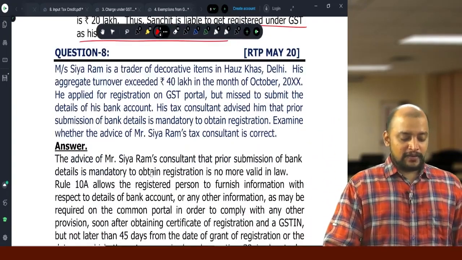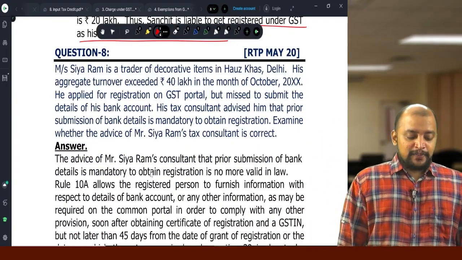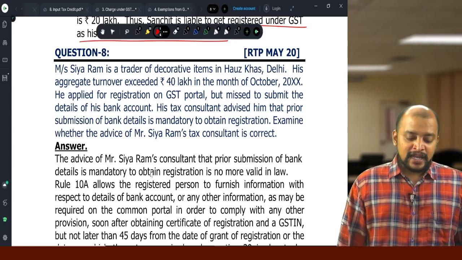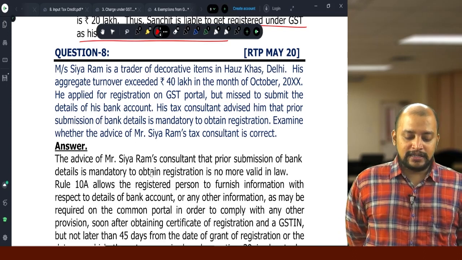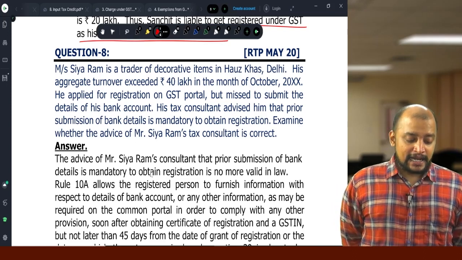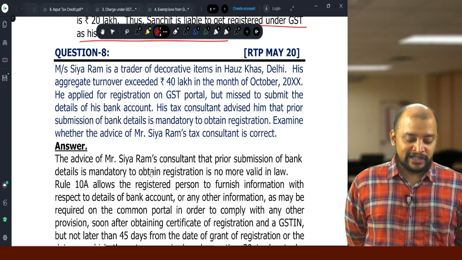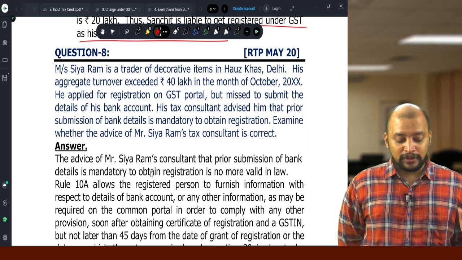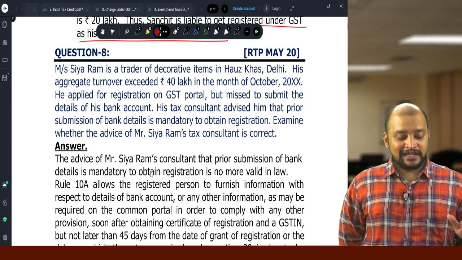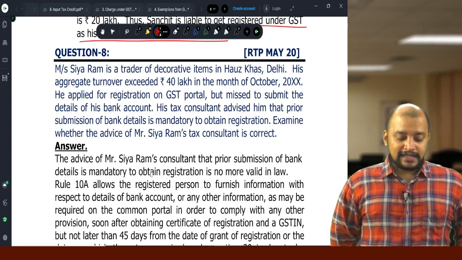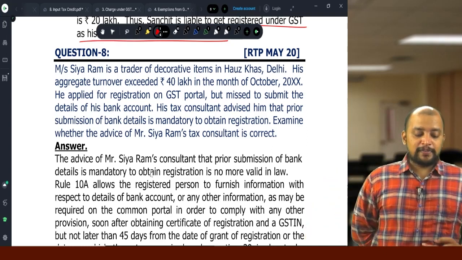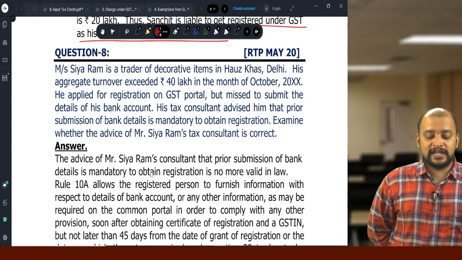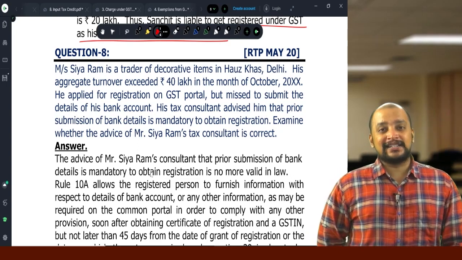Then question number 8. Messrs. THARUN is a trader of decorative items in House Khas, Delhi. His aggregate turnover exceeded 40 lakhs in the month of October. He applied for GST registration on GST portal but missed to submit the details of bank account. His consultant advised him that prior submission of bank details is mandatory to obtain registration. Examine whether the advice of Mr. THARUN'S tax consultant is correct.